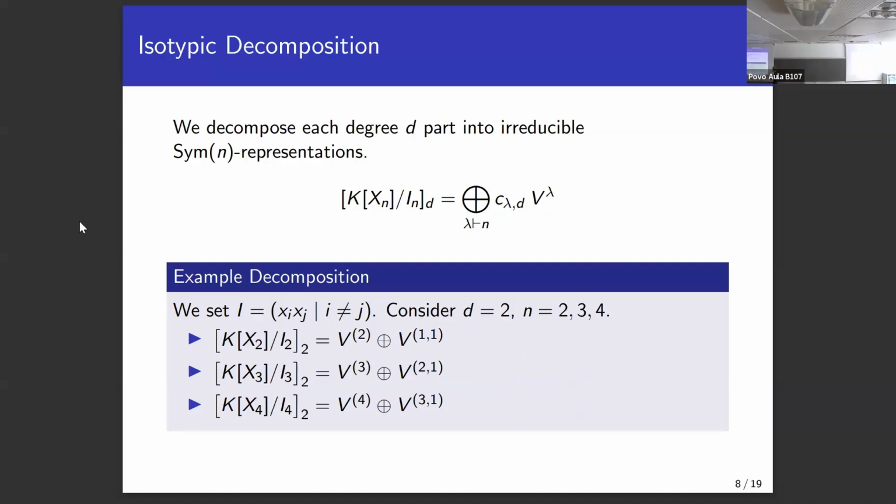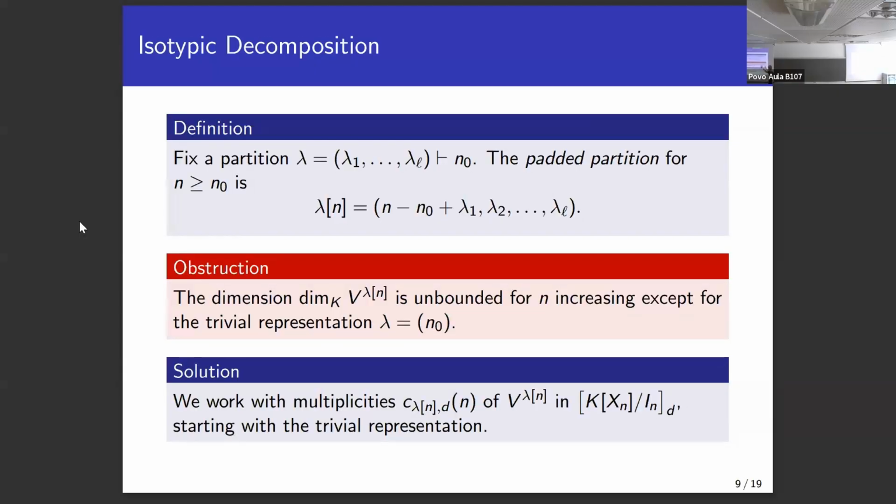And this, what I've shown very crudely here, is not just some random thing that happens. There's a very deep theory behind this. And in general, it is those sequences of irreducible representations that we're interested in, where the first entry of the integer partition grows. For each partition, we have an irreducible representation of the symmetric group, and we are interested in the padded partitions. So what are we doing? We pad some partition to n, meaning we increase the first entry such that the sum of entries is equal to n.